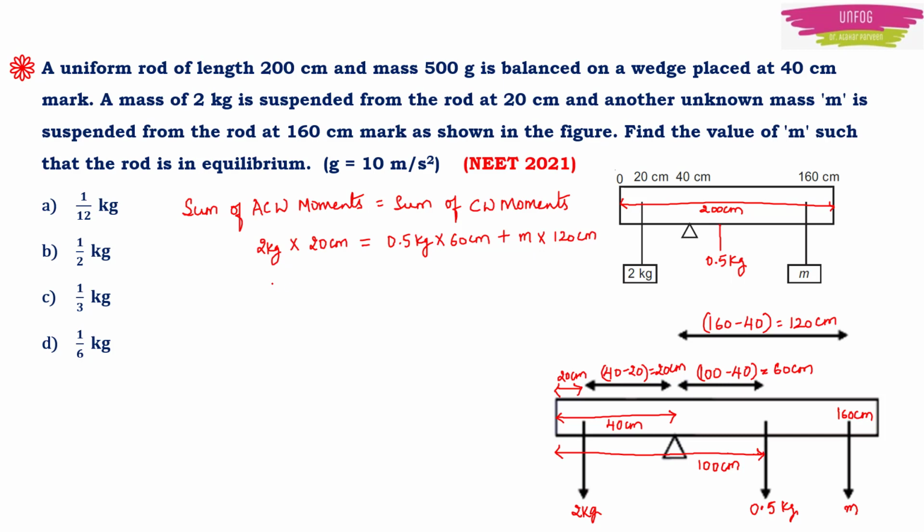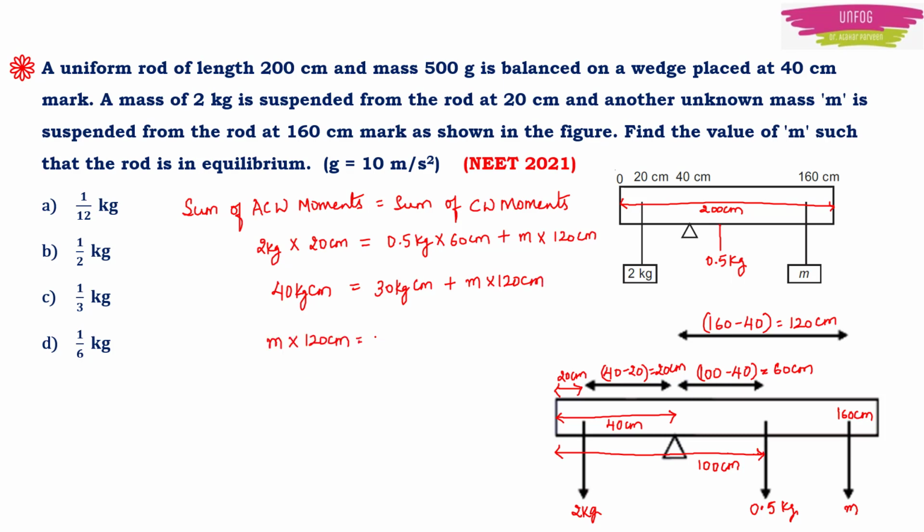So now this can be written as 2 into 20, which is 40 kg centimeter. This will be equal to 0.5 into 60, that is 30 kg centimeter, plus the unknown mass into 120 centimeter.